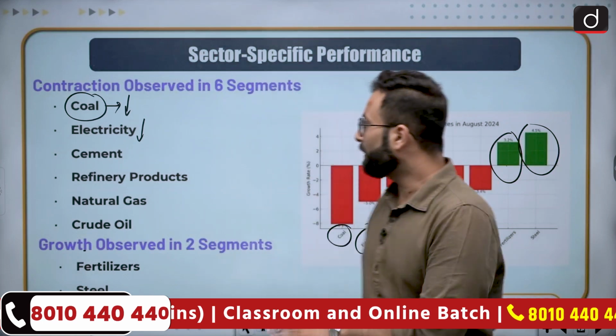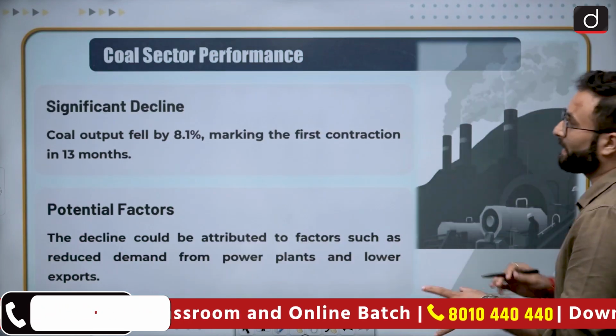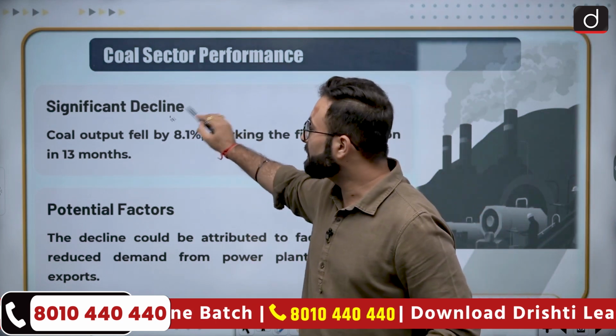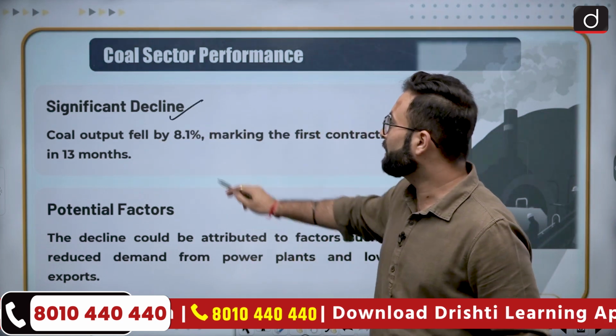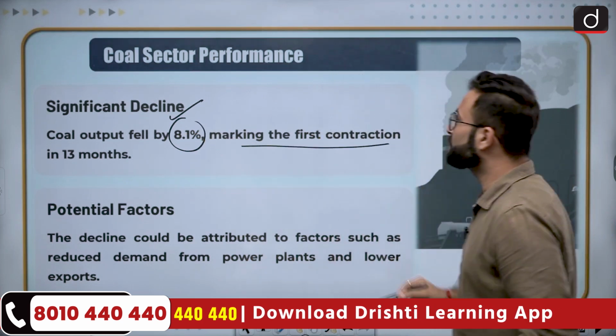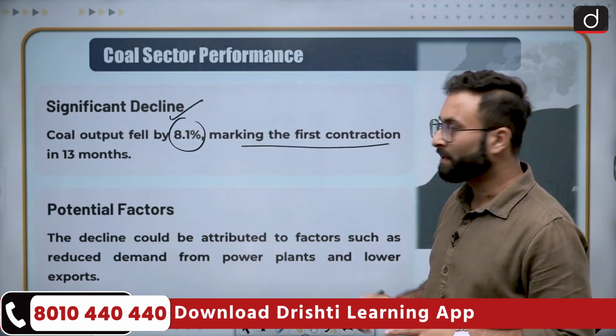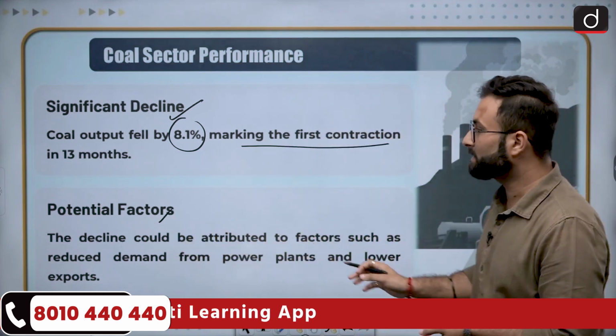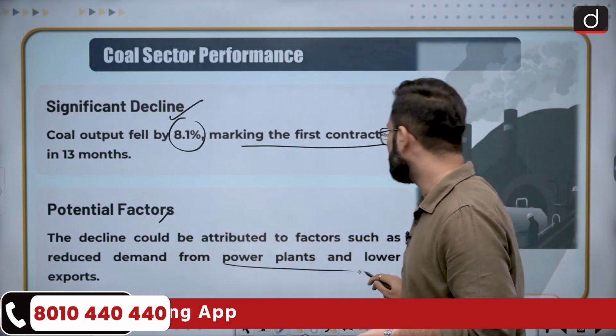Okay, now we have discussed that. Now we can move further to the sector specific performances. So we'll be starting with coal. A significant decline is there. Coal output fell by 8.1%, marking the first contraction in 13 months. Okay, so that is there. Potential factors, if we talk about the decline, could be attributed to reduced demand from the power plants and lower exports.